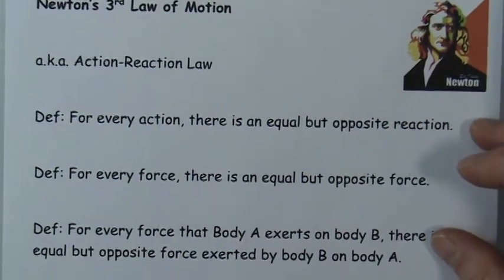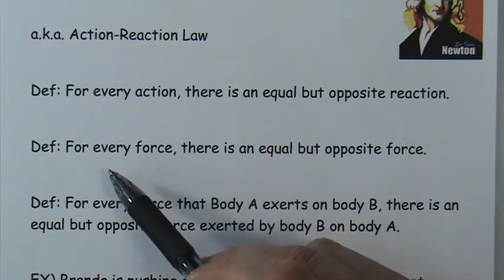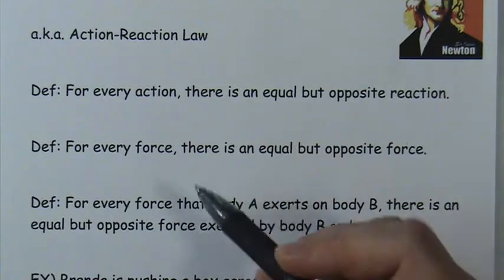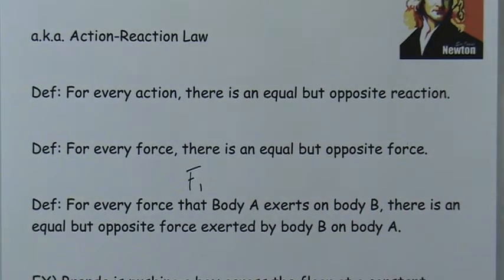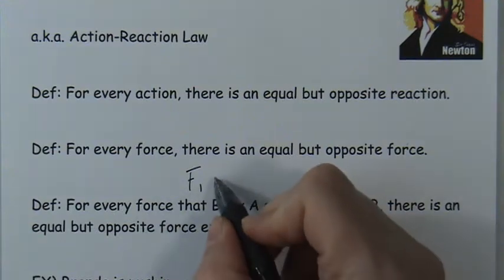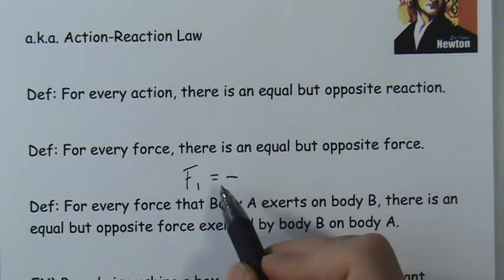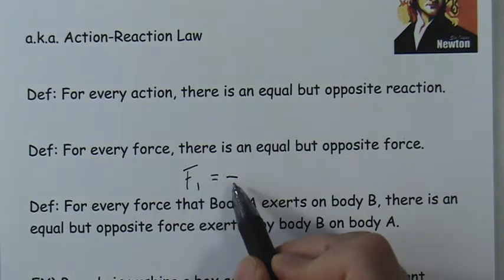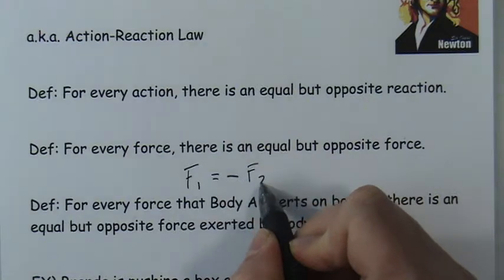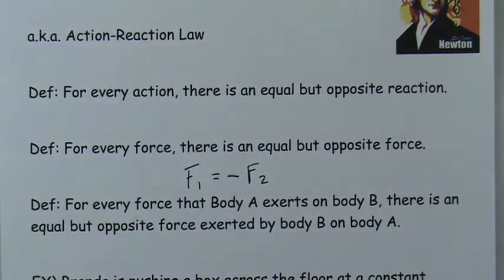So maybe a little bit more articulate way of expressing the third law would be to say that for every force there is an equal but opposite force, and that we could actually write an equation. So if I find that there is some force F1 that is acting on some object, then whatever object it's acting on is going to create an equal but opposite force. You really literally would read this equation like this: F1 is equal but opposite to F2, the return force or the reaction force.